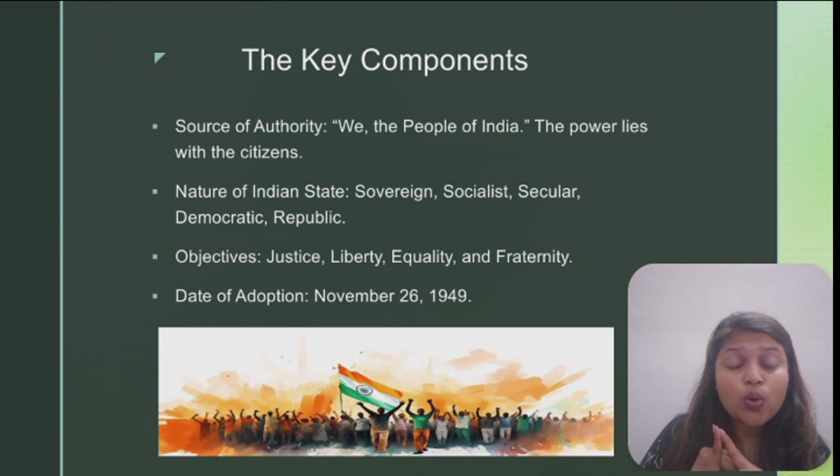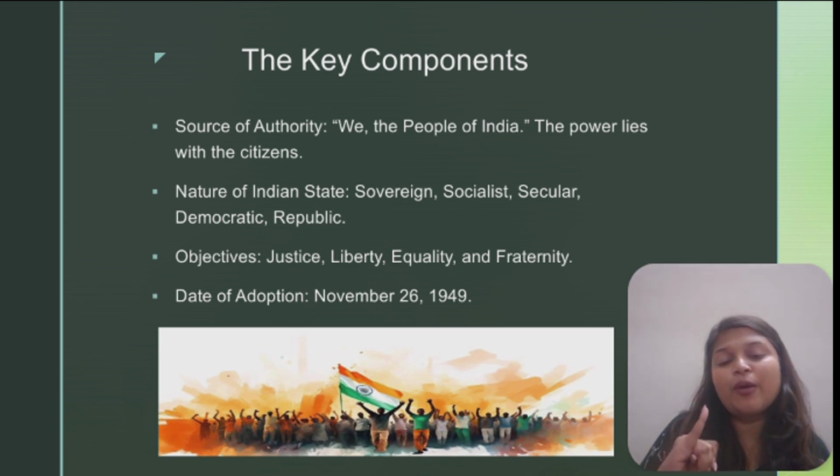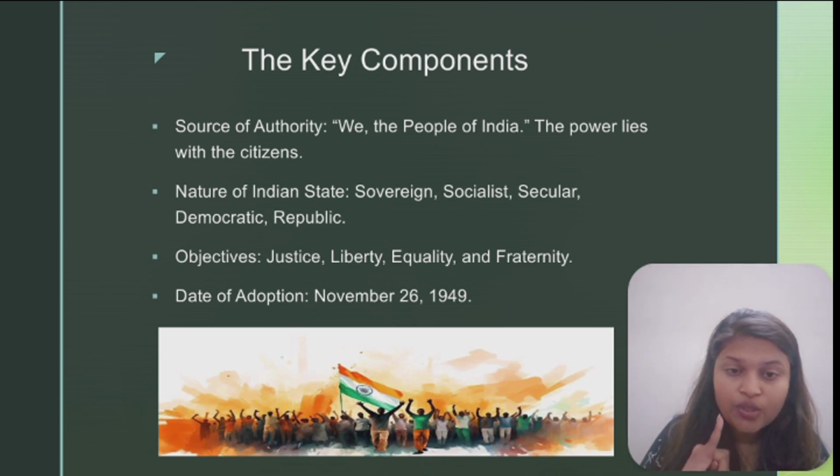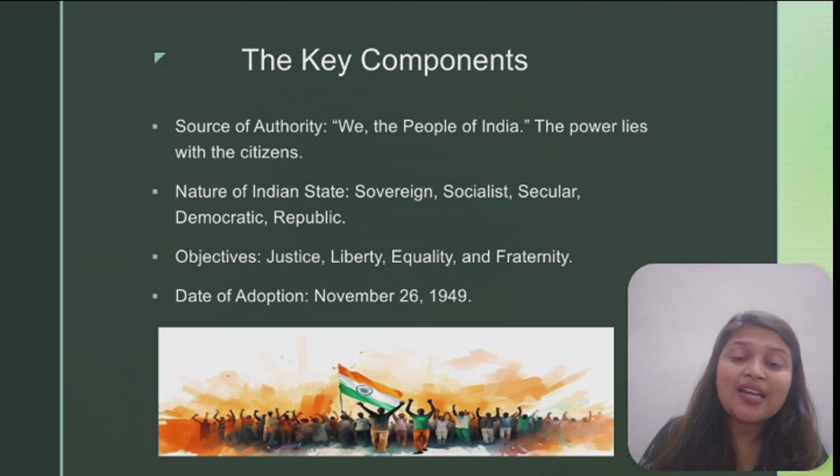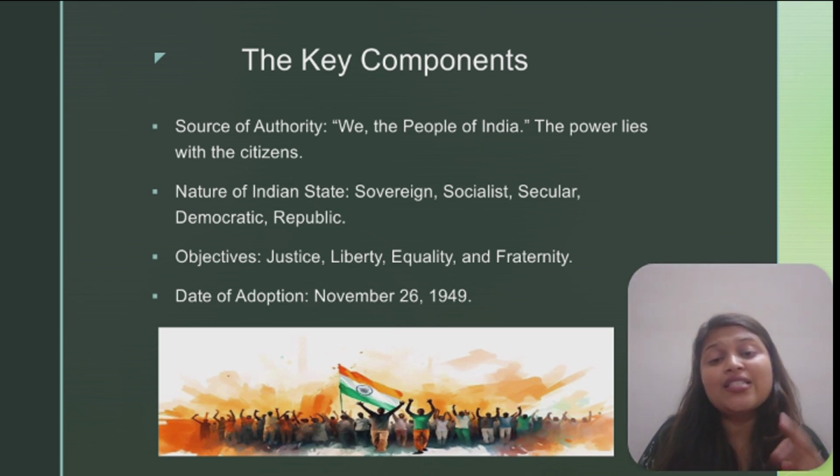First one is the source of authority. We already saw, right? It starts with the words "We the people of India," meaning the power is with the citizens, where the citizens gave the authority to the constitution. The source of authority is the people. And the second component is the nature of the Indian state, where it says the Indian state is a sovereign, socialist, secular, democratic republic, right? It gives the nature of the state.